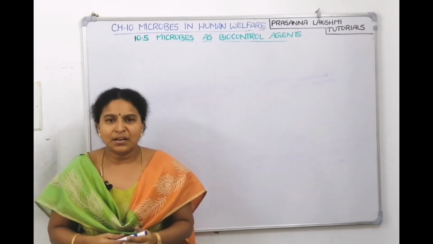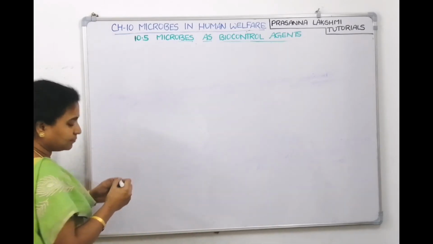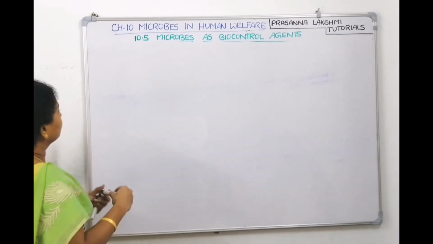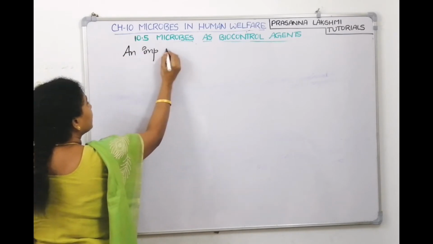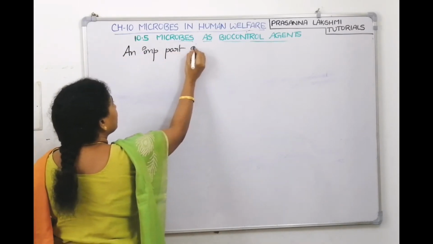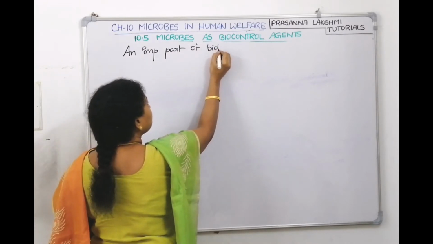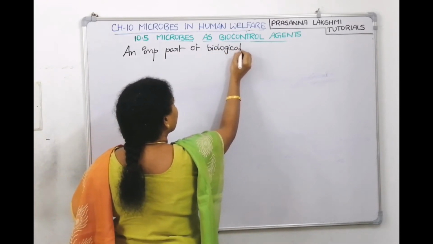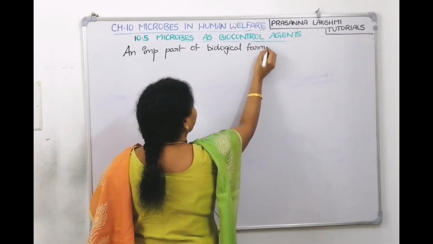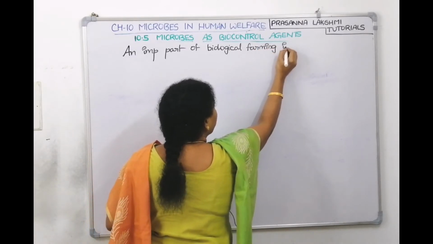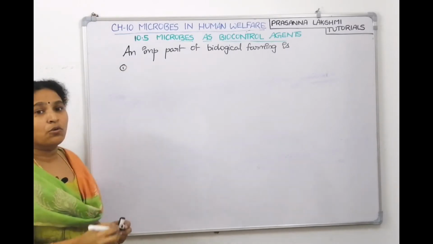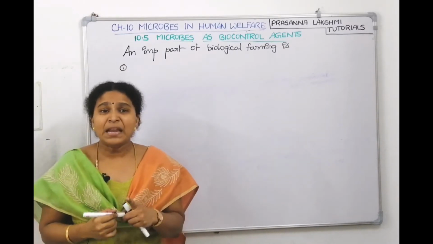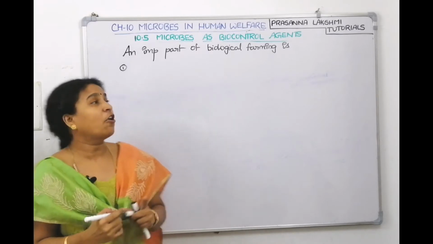Shall we list down an important part of biological farming? An important part of biological farming is, what is the first point I told you? They should be familiar with the various life forms.